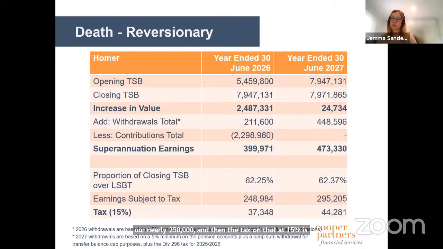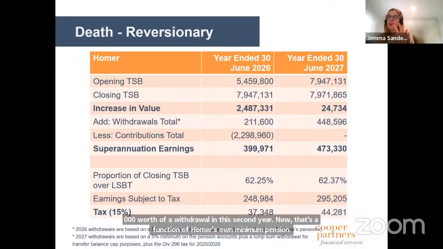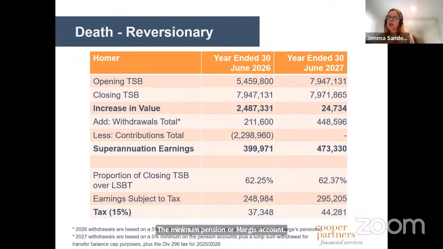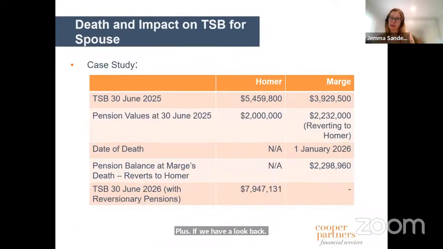Now, in the next year, which is of equal importance, is to also have a look at how this works because, again, the reversionary pension isn't kind to us. So we start at 7.9, we finish at not that much difference. And the reason for that is we've got to take out nearly $450,000 worth of a withdrawal in this second year. Now, that's a function of Homer's own minimum pension, the minimum pension on Marge's account, plus if we have a look back, she had $2.2 million or 2.3 million in her account when she died, and his pension value was, say, about 2 million.